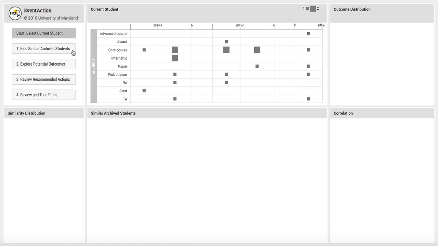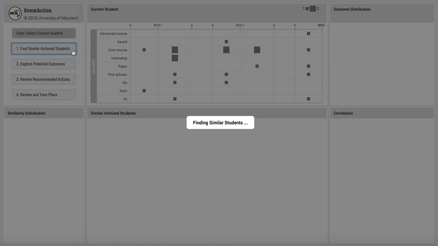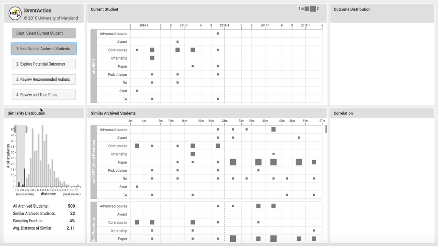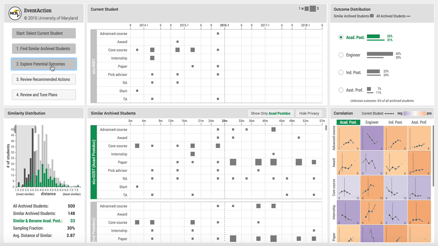Going to the first step, execute a search in the archived previous students. And now the director can see the distribution of similarity scores between each previous student and me. He decides to select the top 1/3 most similar students. Next, he looks at potential outcomes. Now the data relevant to the academic postdoc is highlighted in green.